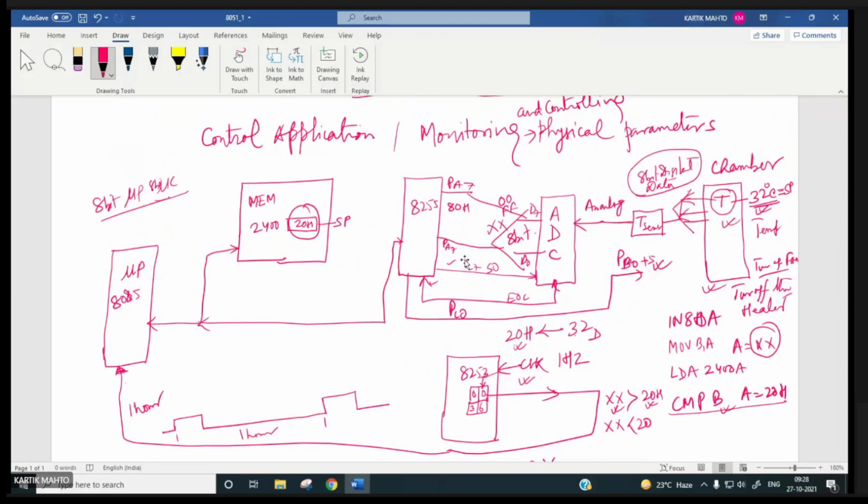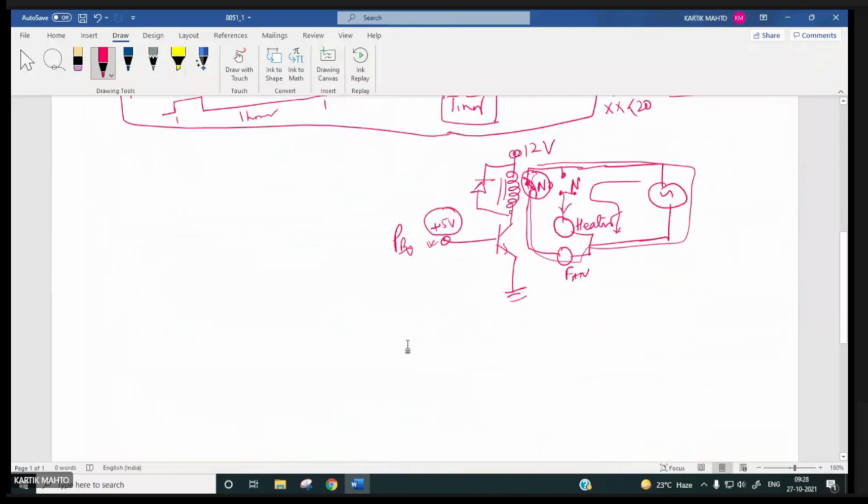For that you need a processor, you need memory, RAM, and you need ROM also. Then you need a timer also. You need IO ports. And of course, you need ADC, sensor, etc. So for these types of applications, this 8085 processor